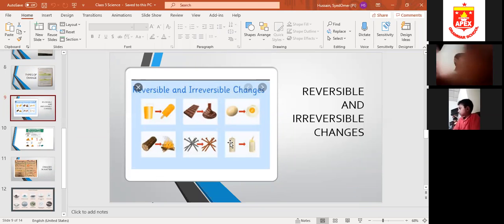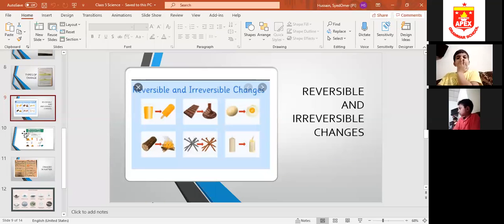No, it cannot be turned back to its original shape. If we stop giving it heat, then it will stop melting, but it cannot be turned back to its original state because it has melted away.